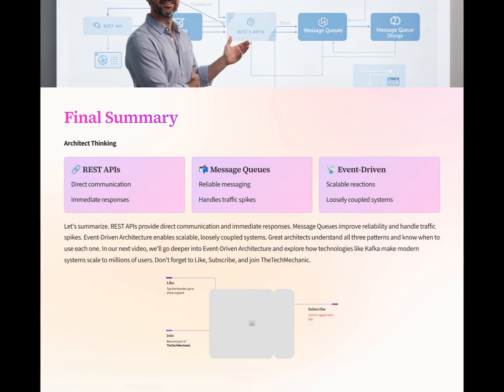In our next video, we'll go deeper into event-driven architecture and explore how technologies like Kafka make modern systems scale